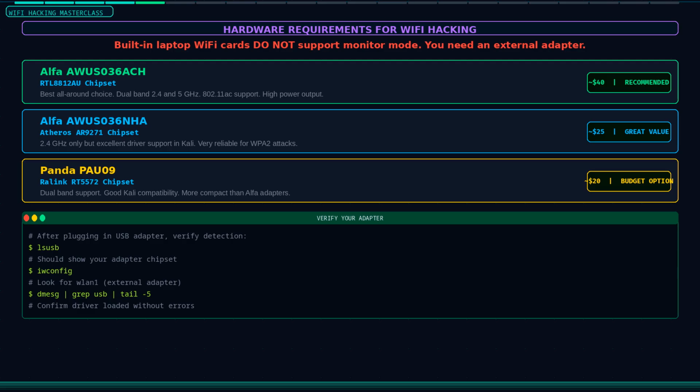You need an external USB wireless adapter with the right chipset. The most reliable choices are the Alpha AWUS036ACH, which uses the Realtek RTL8812AU chipset and supports both 2.4 and 5 GHz in 802.11 AC mode. The Alpha AWUS036NHA uses the Atheros AR9271 chipset, supports 2.4 GHz only but has excellent driver support in Kali.